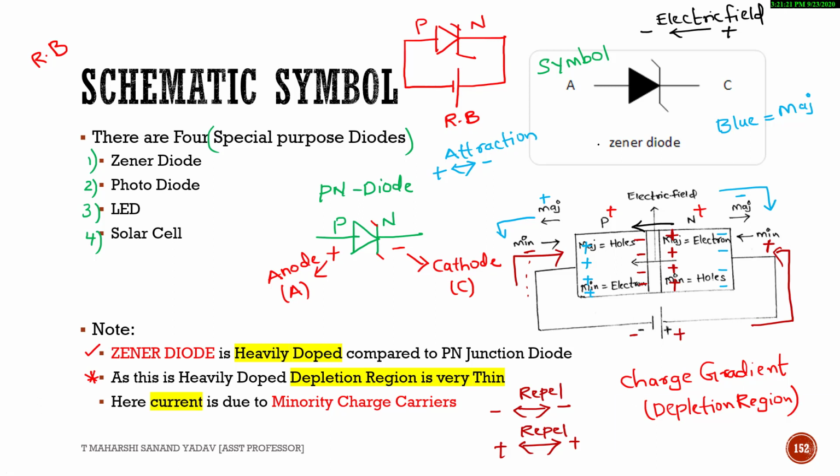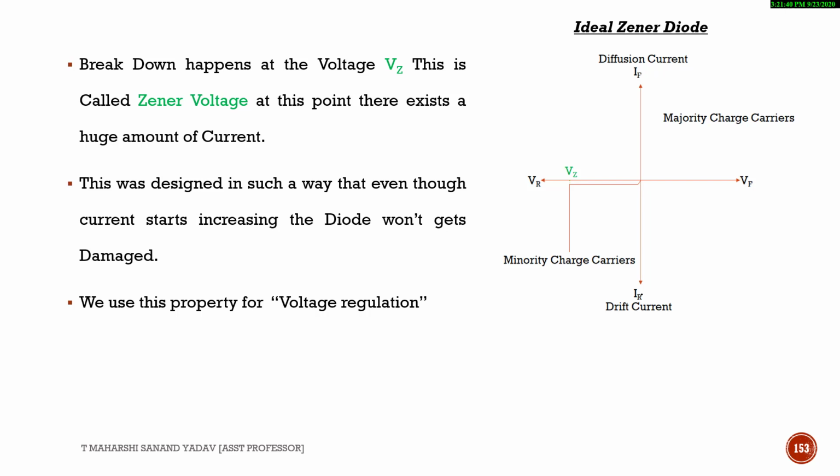As Zener diode is heavily doped, there will be a small amount of charge gradient, because of which there exists a small amount of depletion region, which you can observe from this diagram. Next, these are the ideal Zener diode characteristics. These are almost equivalent to a PN diode itself.